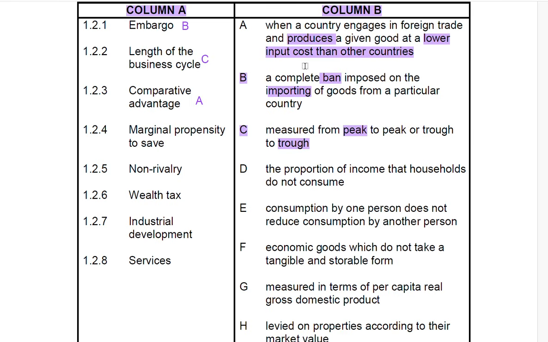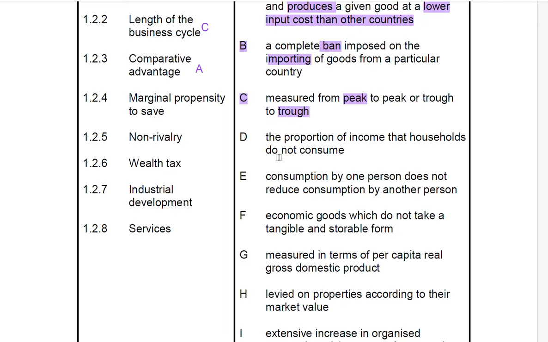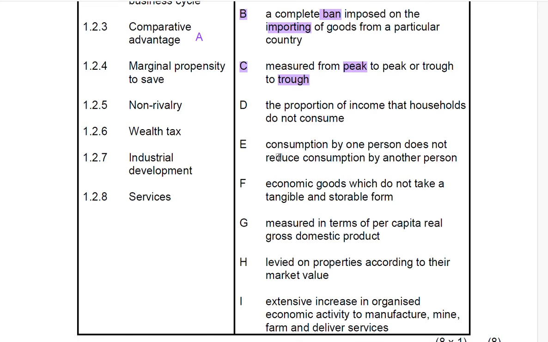Now we've selected A, we've selected B, and we've selected C. So the only part that we are left with is D to I. When we're reading, our main focus will be looking at D to I. Now let us see what we have.